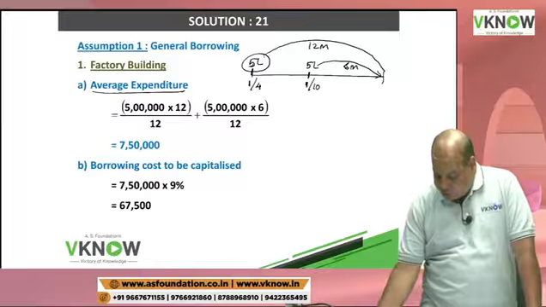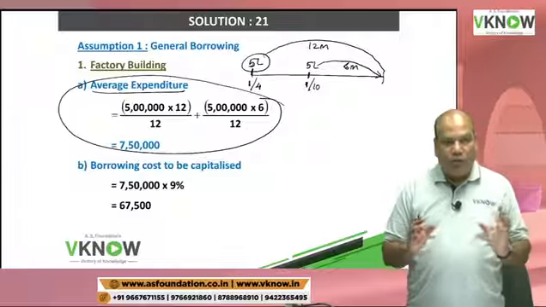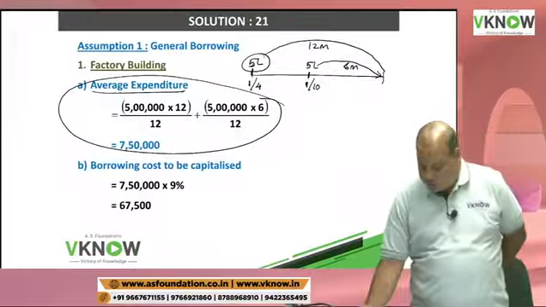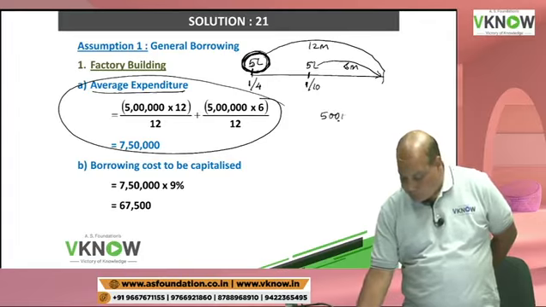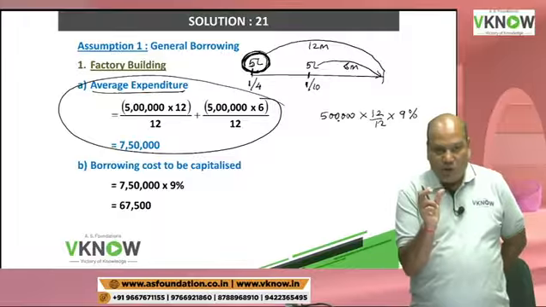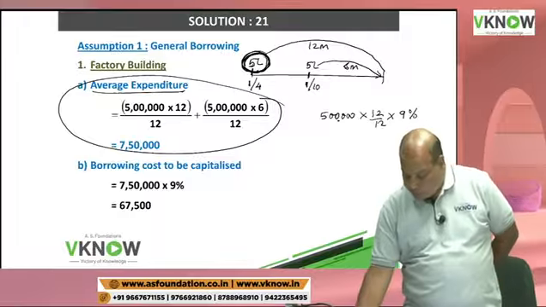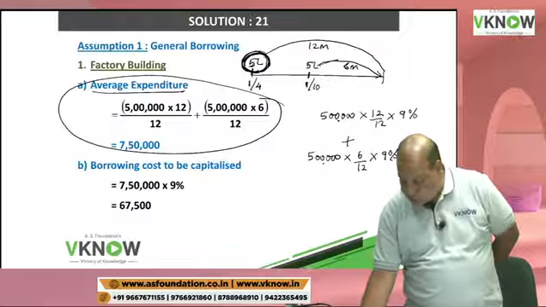Now I will tell you the logic of this. If suppose you don't want to do this average borrowing calculation, what you can do? Apply the simple school level mathematics. You have spent 5 lakh rupees on 1st April. So 5 lakh into 12 by 12 into 9% interest we have to consider on the first expenditure incurred on 1st April. Then I have incurred 5 lakh rupees on 1st October. So don't you think I should consider only 6 months interest here?